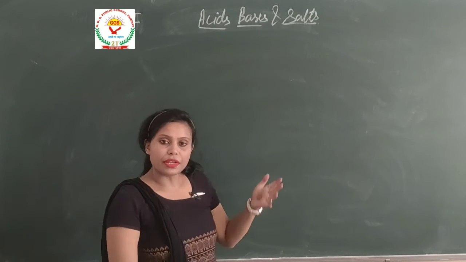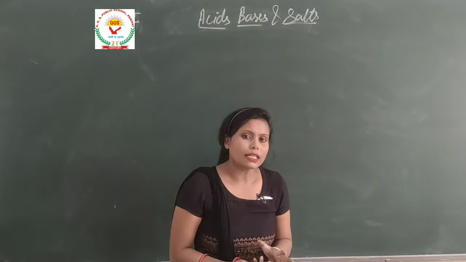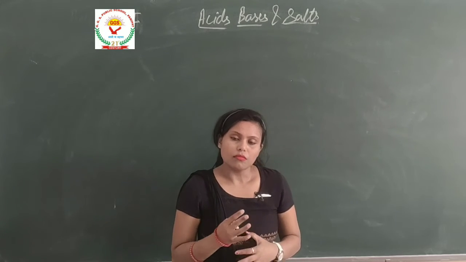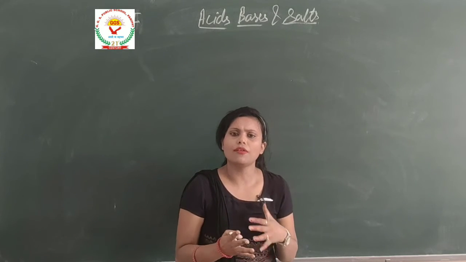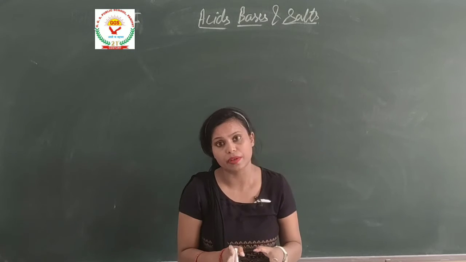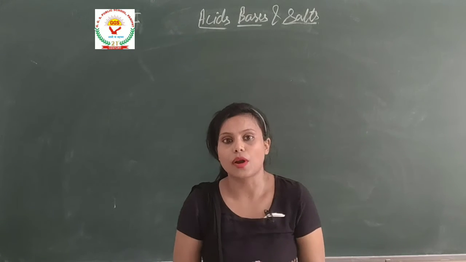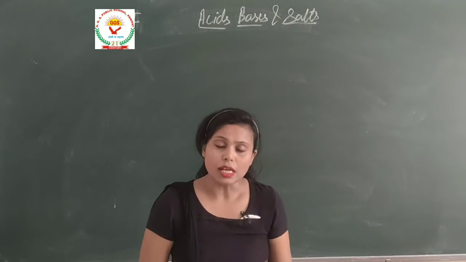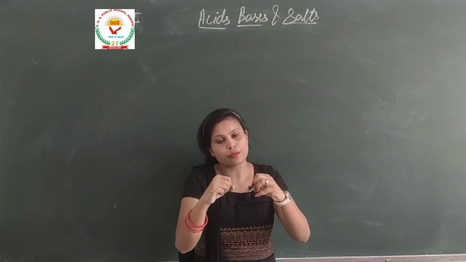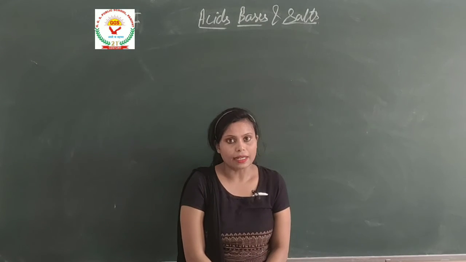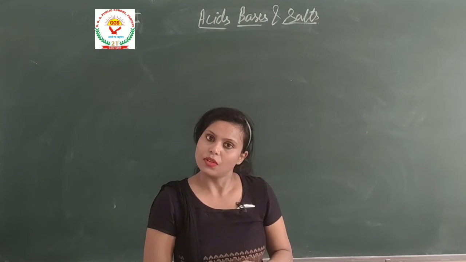Hello students, in the previous part we read about what acids, bases and indicators are. Now we know what indicators are, right? So now we will study neutralization. Have you ever thought about what happens when acid and base are mixed together? They will cancel out their properties and become neutral. That means the acidic property and the basic property get neutralized and another substance forms. That substance is known as salt.